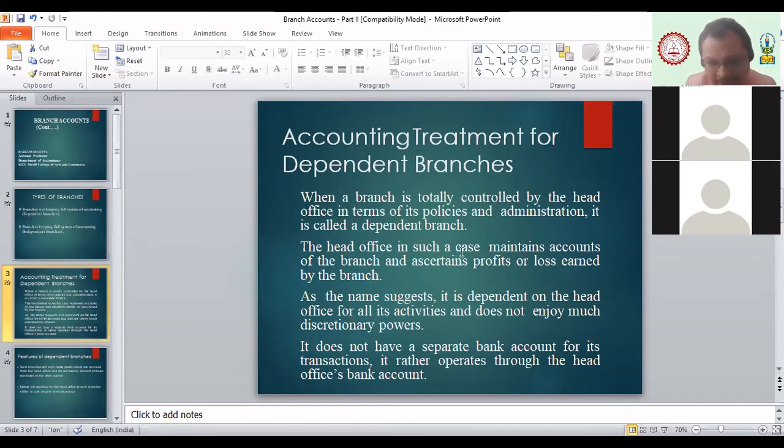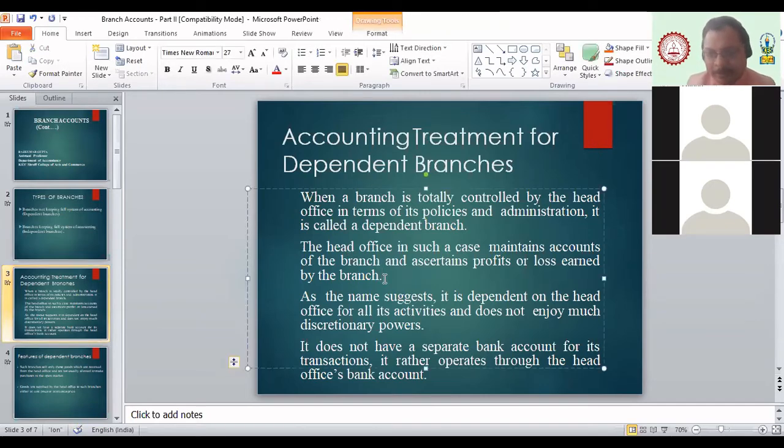See, the head office in such a case maintains the accounts of the branch and ascertains the profit or loss earned by the branch. The branch doesn't have to bother about the profit or loss made by them. No doubt the branch manager is answerable for that, but they don't have to keep track of the profit or loss or the sales made by them. Each and everything is prepared by the head office. As the name suggests, it is dependent on the head office for all its activity and does not enjoy much discretionary power. That means decisions cannot be taken by the branch here in the dependent branch.